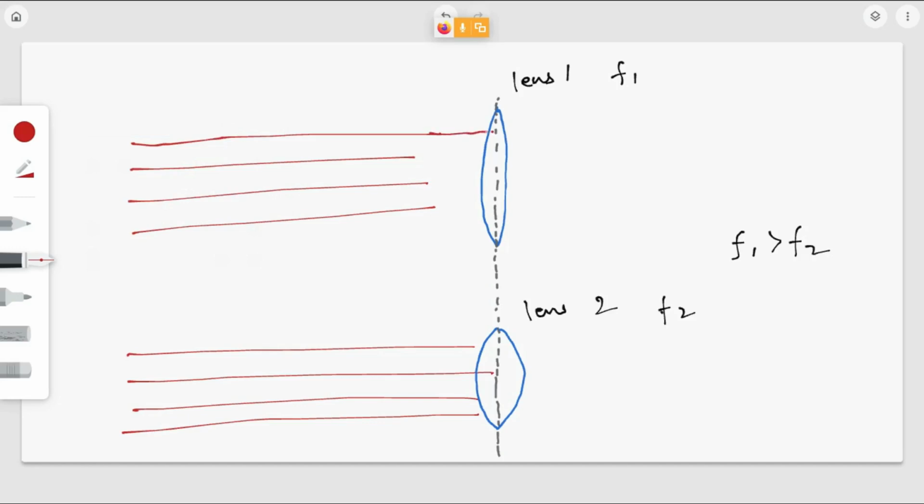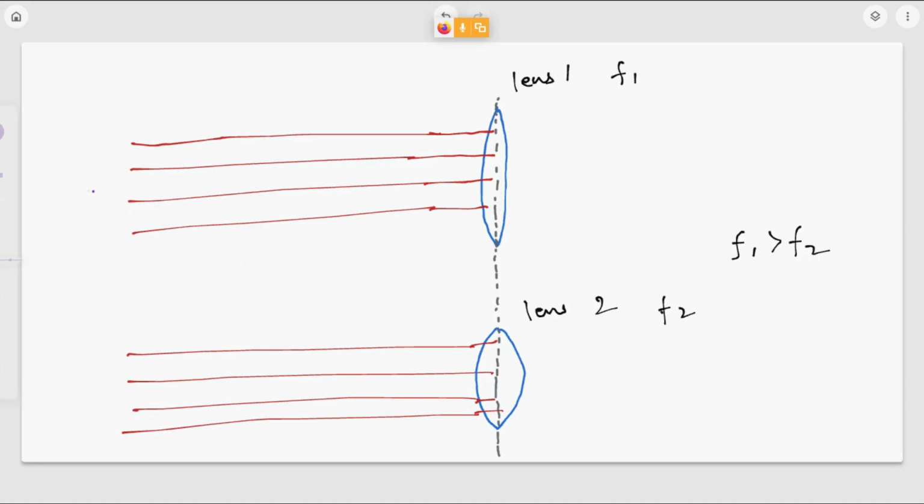So when a parallel beam of rays passes through a convex lens, what will happen? Will they diverge or converge? It will converge. Convex lens, they will converge; concave lens, they will diverge, right?